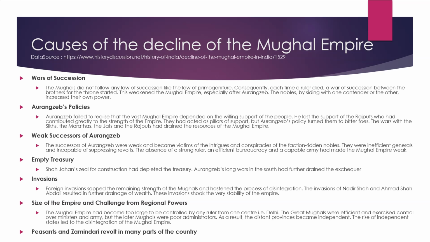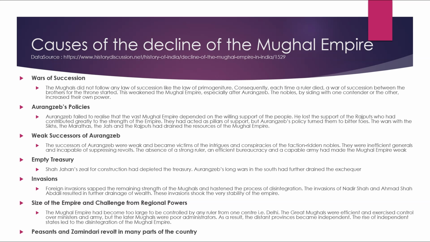Now, the causes of the decline of the Mughal Empire: wars of succession. The Mughals did not follow any law of succession, like the law of primogeniture. Consequently, each time a ruler died, a war of succession between the brothers for the throne started. This weakened the Mughal Empire, especially after Aurangzeb. The nobles were siding with one contender or the other, increasing their own power.